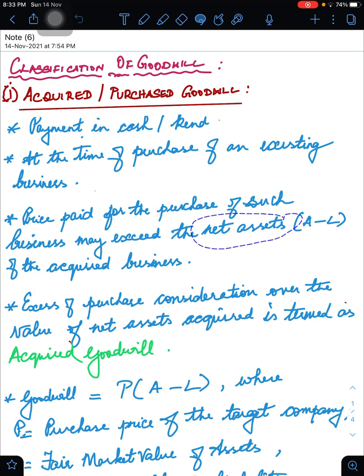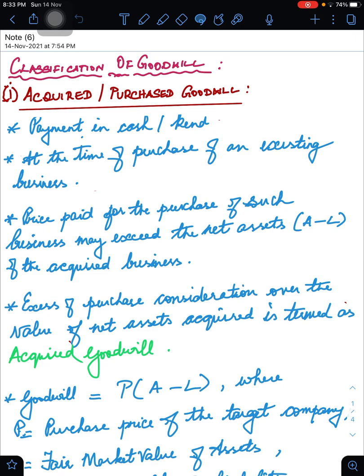It is to be noted that the net assets are what is to be taken into consideration. How can you calculate these net assets? It is simple. You just have to find the difference between the assets and the liabilities. So assets minus liabilities will give you the net assets. It is also to be noted that the excess of the purchase consideration, the amount that we have to pay for it, over the value of net assets acquired is actually treated as the acquired goodwill.